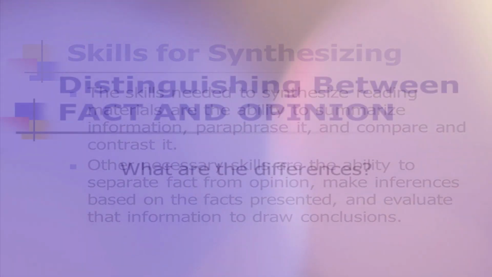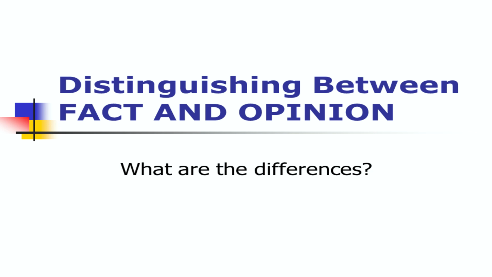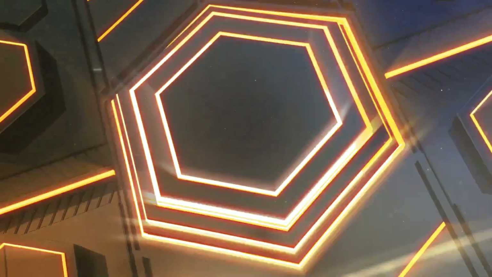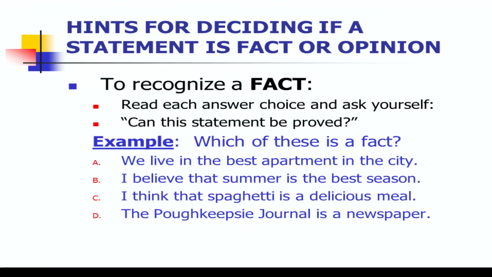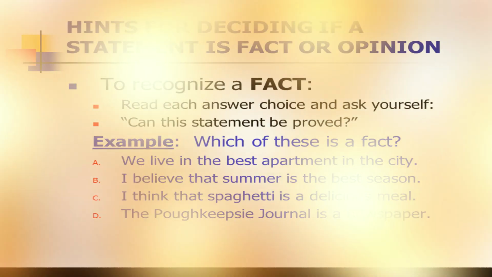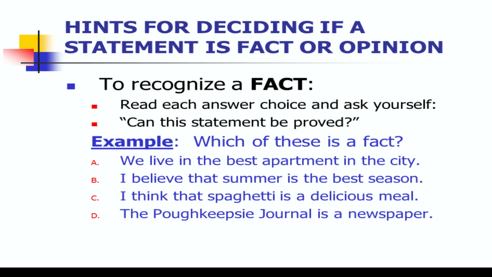In order to distinguish between facts and opinion, you should know the differences between these two. A fact is a statement that can be proved. Take a look at this example. Which of these is a fact? Read each answer choice and ask yourself, can this statement be proved?